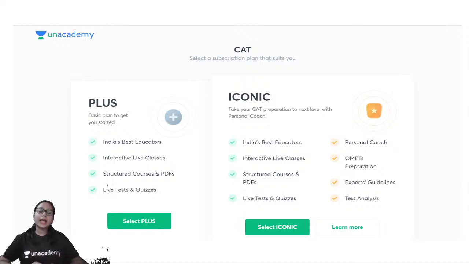So these are the benefits of plus subscription. In the iconic subscription, all the benefits of plus subscription would already be there. Along with that, you will have access to personalized attention from your educator. The classes would be on a one-on-one basis. Along with that, you will have the benefit of getting training for other management entrances as well. Test analysis of each and every test would be given to you. So you can choose a subscription which best suits your needs, and accordingly you should start for that.